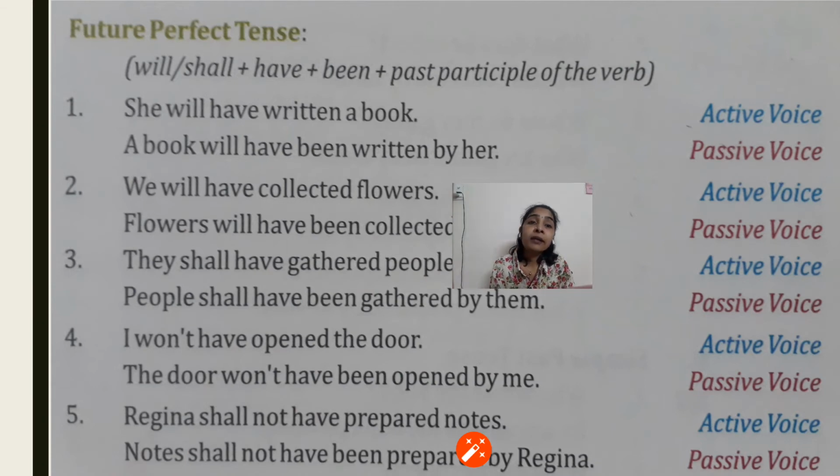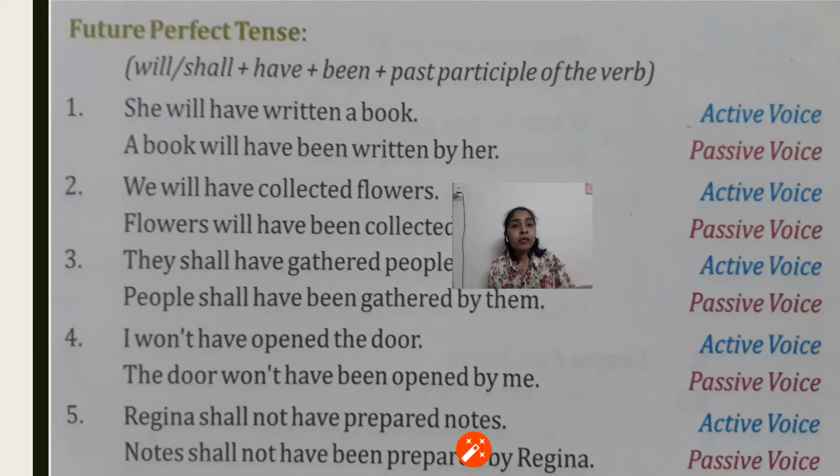We are supposed to add "been" here because it is being changed into passive voice, and the verb will remain the same, the third form of the verb. "A book will have been written by her." "We will have collected flowers" becomes "Flowers will have been collected by us." "They shall have gathered the people" becomes "The people shall have been gathered by them." "I won't have opened the door" becomes "The door won't have been opened by me." "Regina shall not have prepared the notes" becomes "The notes shall not have been prepared by Regina."